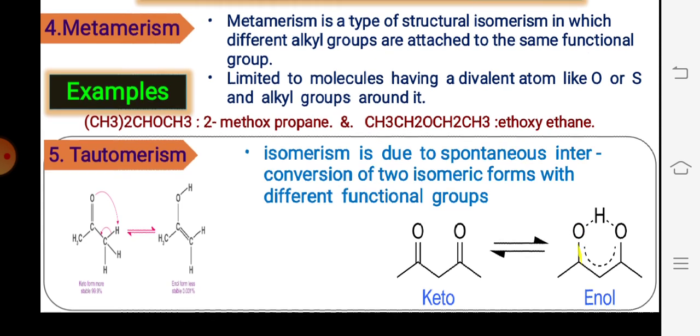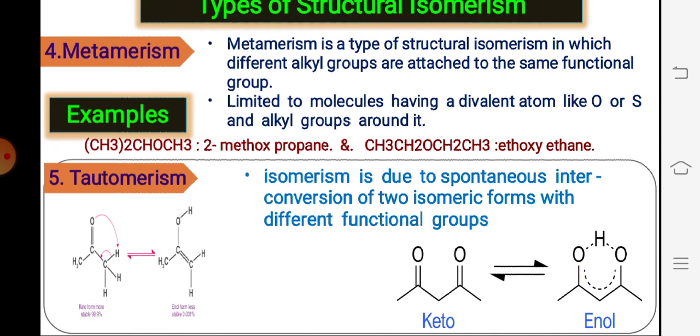Now the fifth type is called tautomerism. Tautomerism is particularly for enolic systems or those with acidic hydrogen. This isomerism is due to the spontaneous interconversion of two isomeric forms with a different functional group. Again, the functional group changes, but this is a very spontaneous process.